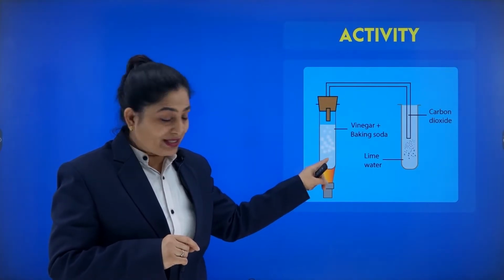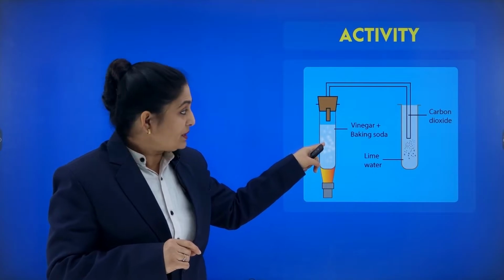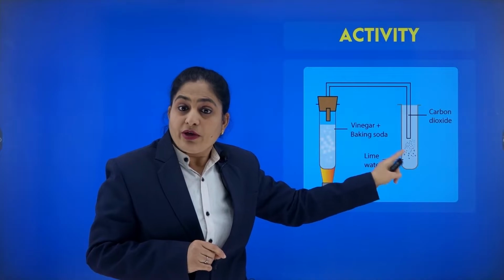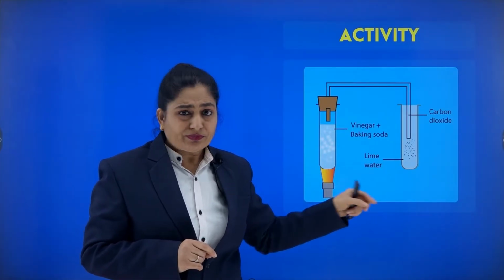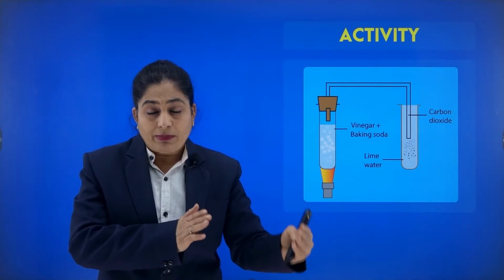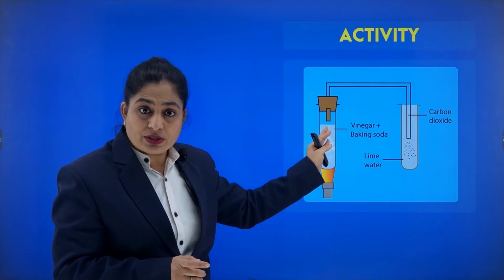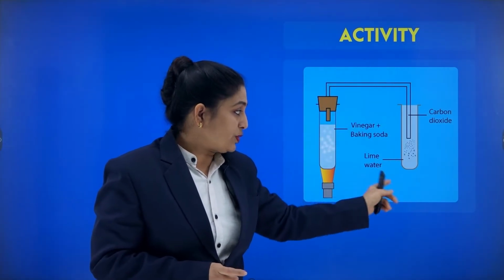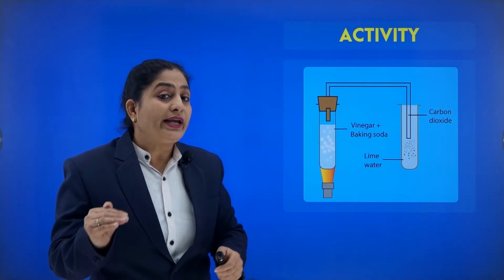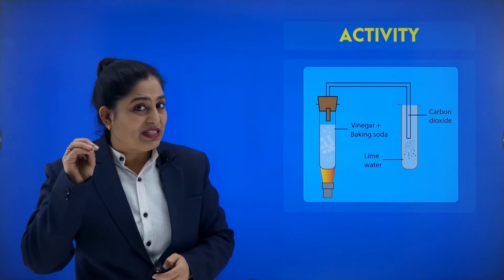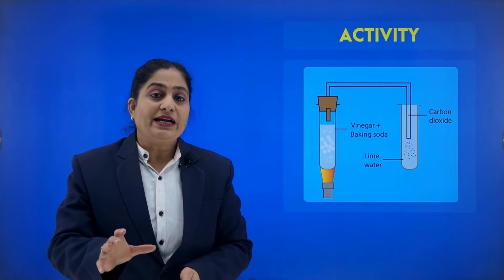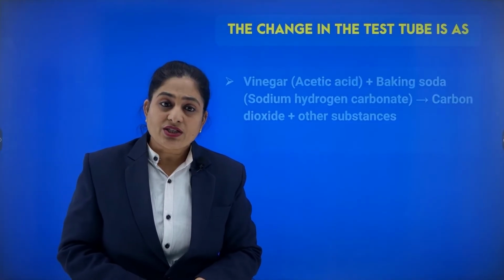So in this test tube, you can see some bubbles come out, and these bubbles are collected in this delivery tube and allowed to pass into another test tube which has lime water in it. The color of lime water is the same as that of water. It is colorless, it has no color. But as soon as the carbon dioxide produced in this test tube passes into this one, it reacts with the lime water and converts it from colorless to milky. Milky means somewhat white. So the change in color is milky.